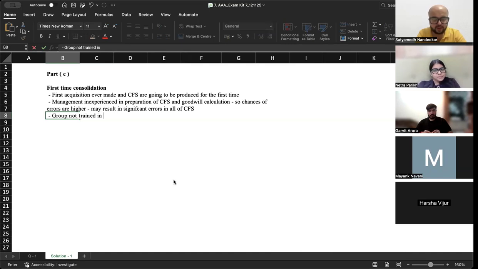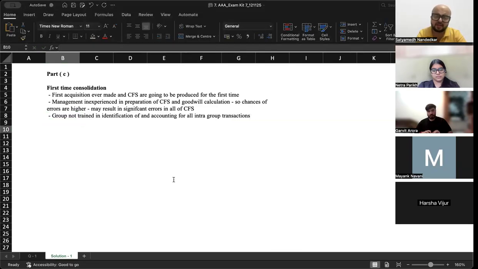Group not trained in identification of and accounting for all intra-group transactions, right? They don't know. So the first point is about knowledge of consolidation process. Then let's talk about individual items in the whole goodwill calculation and first time consolidation.